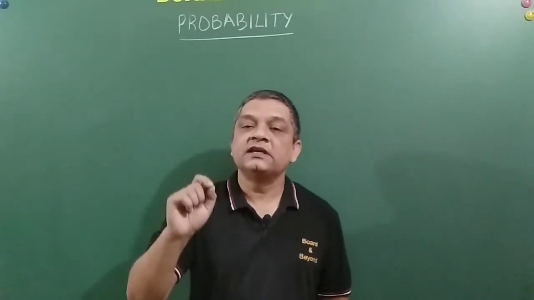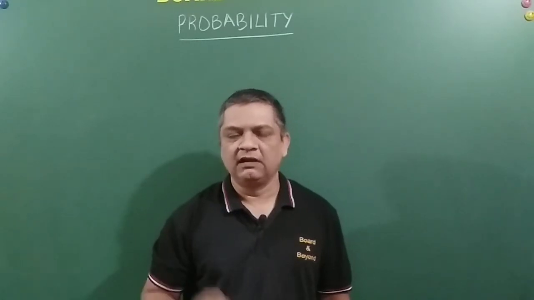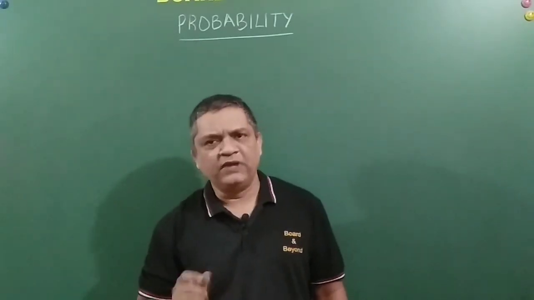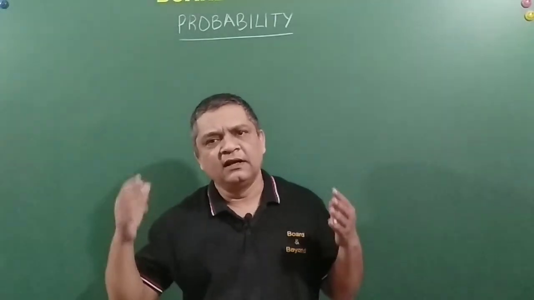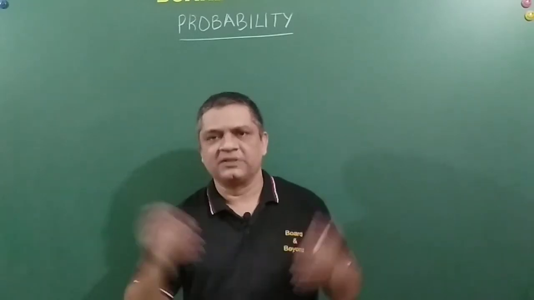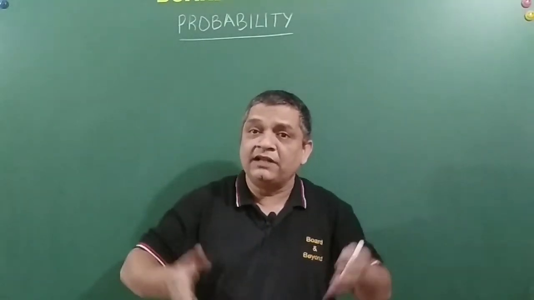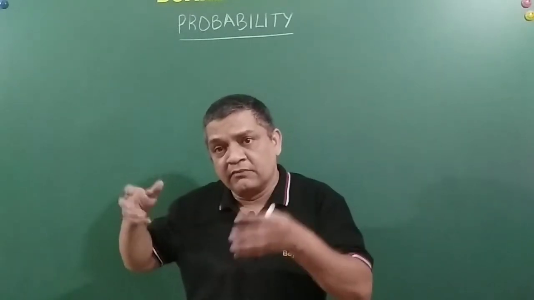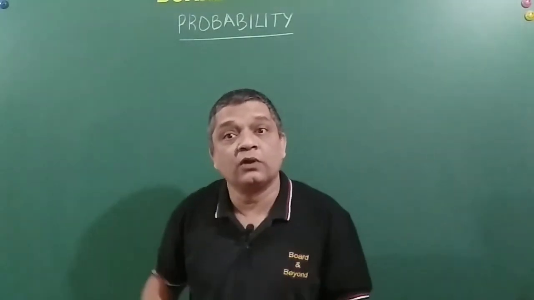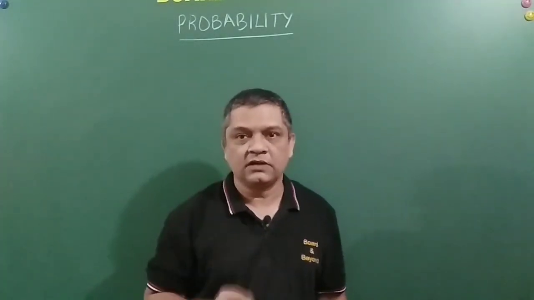If we try to do experimental probability here, we will run into a problem because there is a cost involved. We cannot launch 5,000 satellites, not missiles, 5,000 satellites, and then try to find out the probability that the next satellite we launch will get into Earth orbit correctly. There is a cost involved in it.